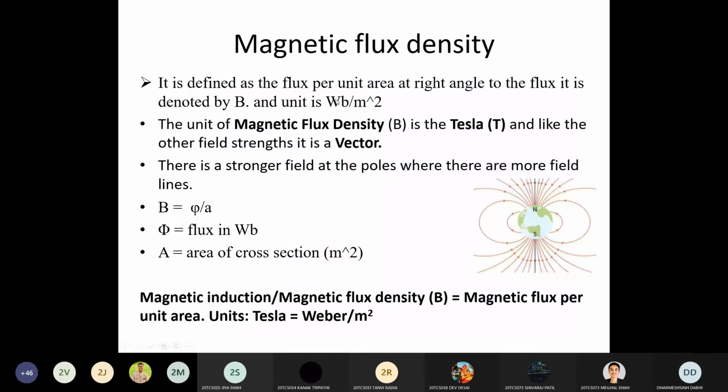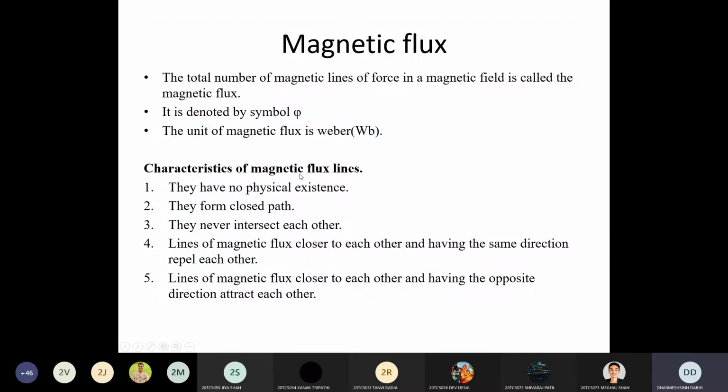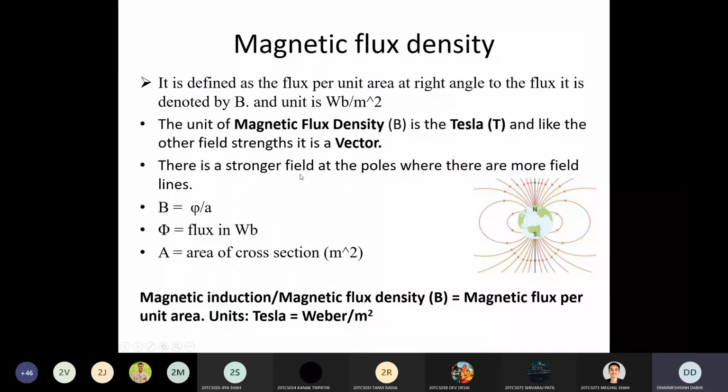The actual definition of magnetic flux density is flux per unit area at right angle to the flux, because these flux lines are perpendicular to the plane through which they are passing.